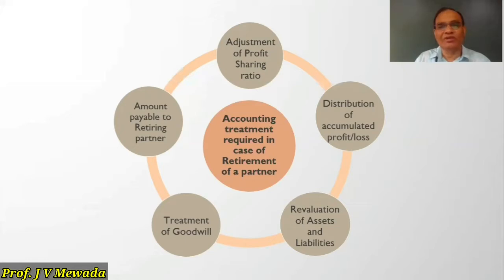We have to revalue all the assets and liabilities. We have to do the treatment of goodwill. And at the end, whatever amount is payable to the retiring partner, we have to find out, and make payment in cash or by cheque, or the amount is to be transferred to his loan account. So these are the accounting treatments. We'll see them one by one.